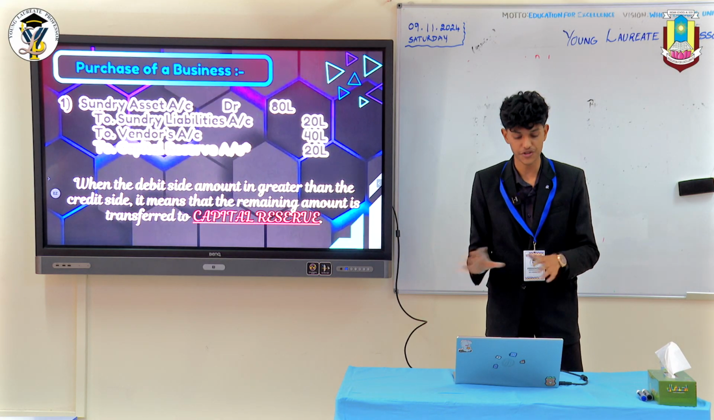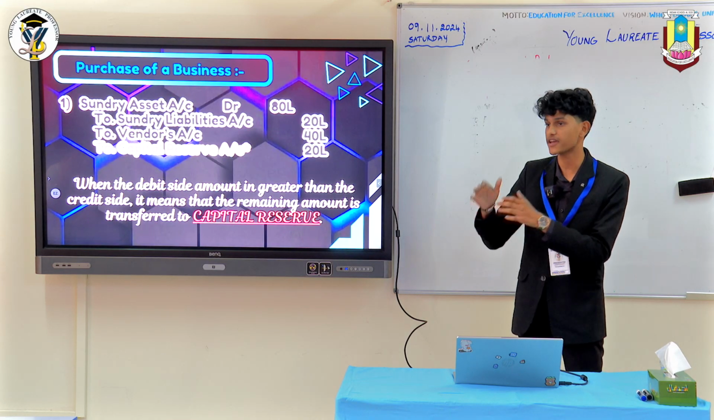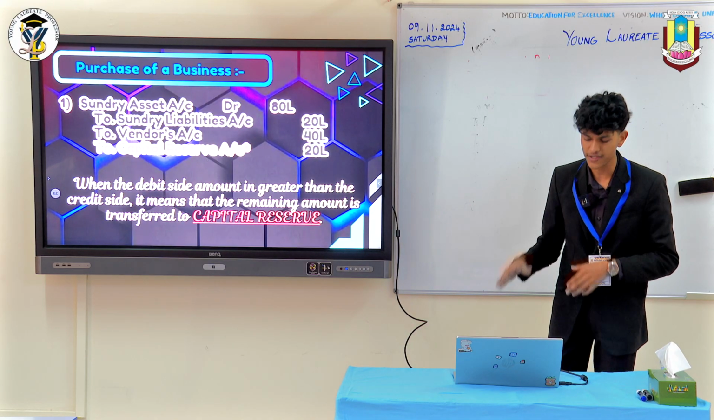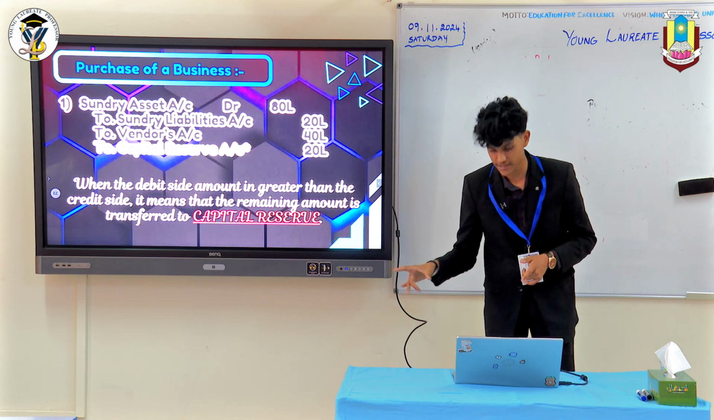So the overall entry comes up to be sundry assets account debit to sundry liabilities, to vendors, and then finally to capital reserve. The line again, you can see at the end, is an easy way to remember it. When the debit side amount is greater than the credit side, it means that the remaining amount is transferred to the capital reserve.